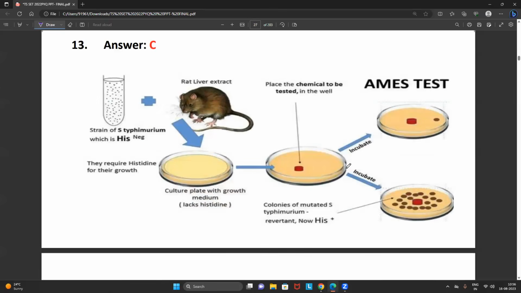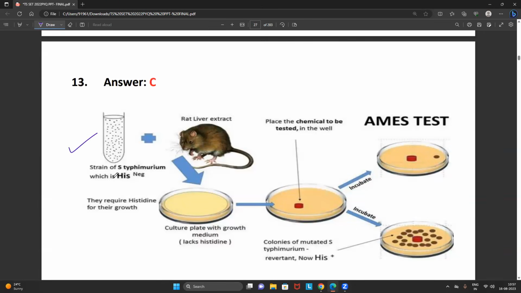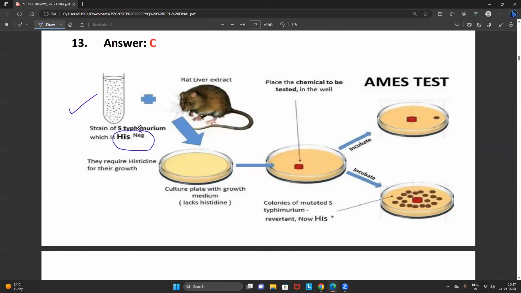Now you only look into the picture. Very simple. I have taken the strain of the Salmonella typhimurium. Listen to what I have written. It is histidine negative. Means it is a histidine auxotroph, which cannot synthesize the histidine on their own, which means compulsorily it requires the histidine for their growth. Now I have taken this and kept it in a growth medium. When I keep it in a growth medium, some students again get confused. Sir, does the growth medium contain all the essential amino acids? No, they don't contain any amino acid.